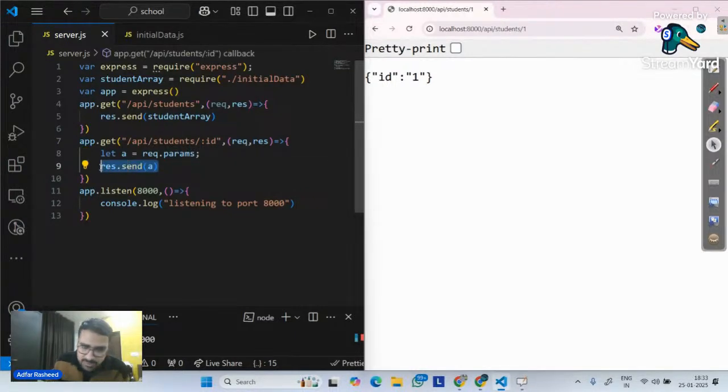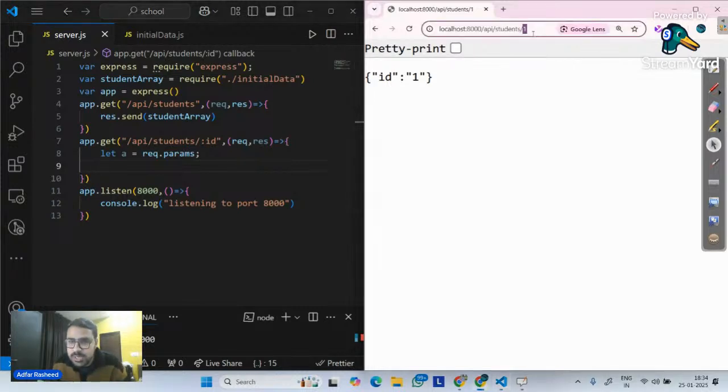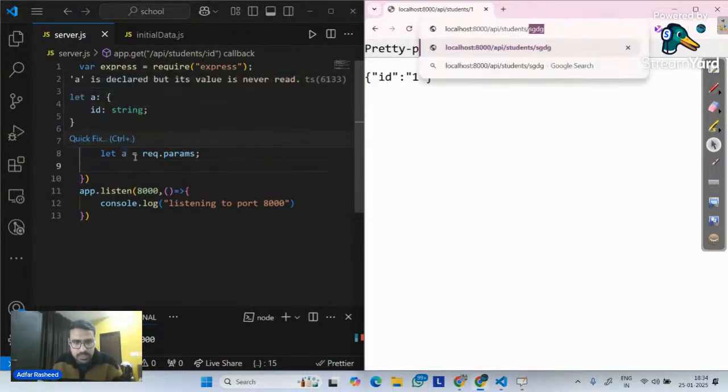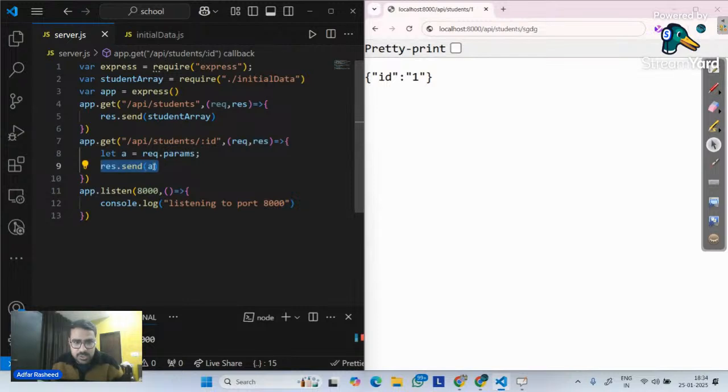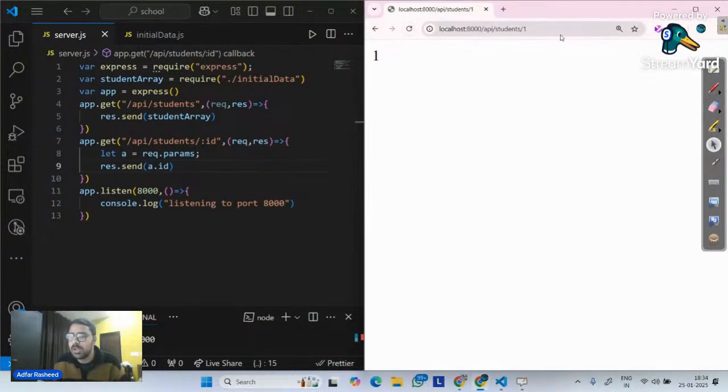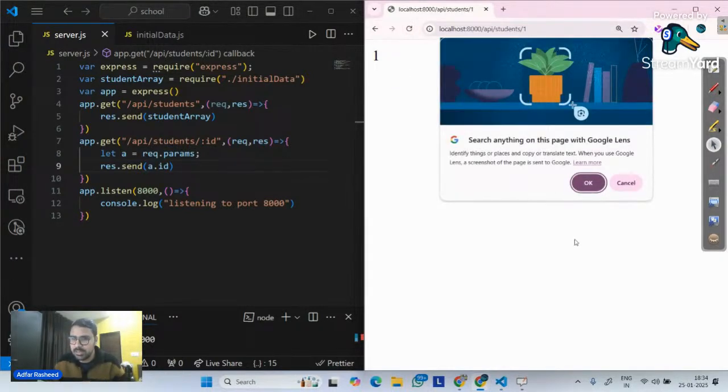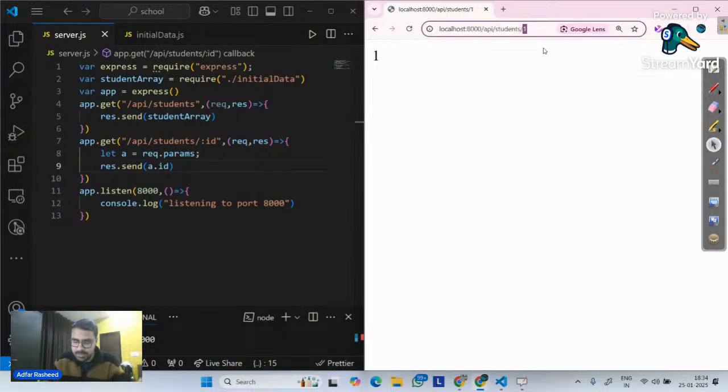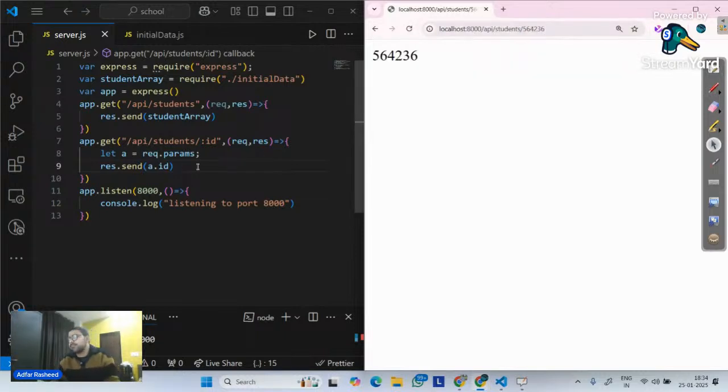So what will I do now? Since I have found a way to get whatever the user is typing over there, I will tell it to do one thing. Over here, simply send, instead of a, the key called ID in this a. Give me that. So now if I refresh my page, we get 1. Whatever I am typing here is exactly what a.ID is.